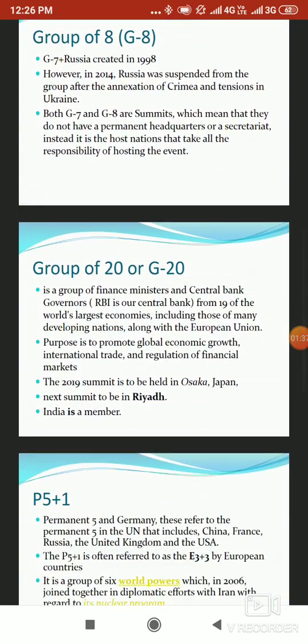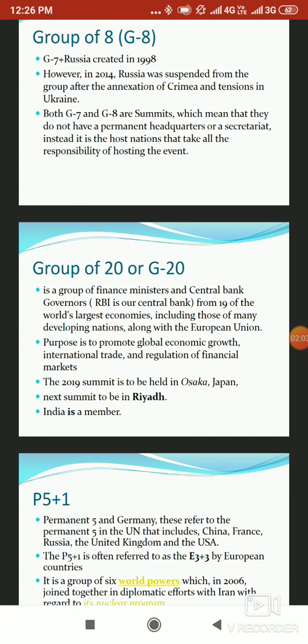Our next topic is Group of 20 or G20. Now, G20 is another intergovernmental organization consisting of the finance ministers as well as the central bank governors. These include a total of 19 countries as well as the European Union. The recent summit was held in Osaka, Japan, and the next summit is supposed to be held in Riyadh in Saudi Arabia. India is a member of this organization.